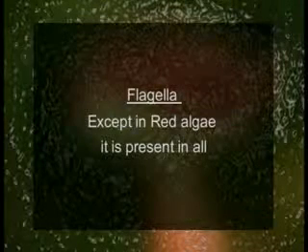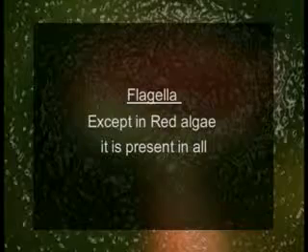The fourth criterion is the flagella. Flagella are present in all algae except red algae. Their number, position, size, orientation, and whether they are smooth, what is called whiplash, or whether they are hairy, what is called tinsel, are important criteria for algal classification.